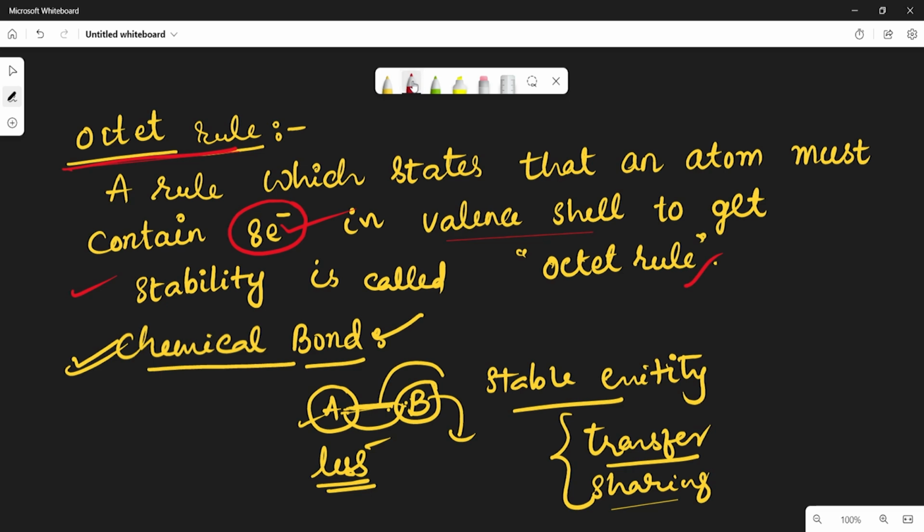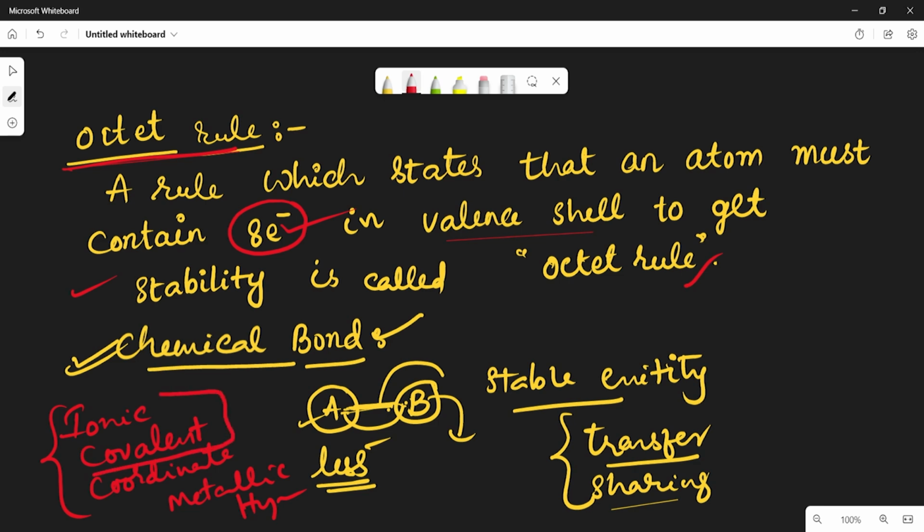So there are different types of chemical bonds. For example, ionic bond, covalent bond, coordinate covalent bond, metallic bond and hydrogen bond. So many types of chemical bonds are there. To explain the stability concept, different types of chemical bonds were introduced. In this context we will study ionic bond and covalent bond.